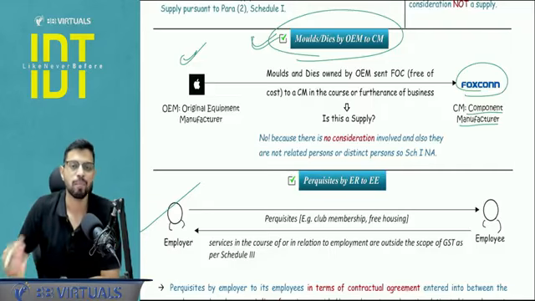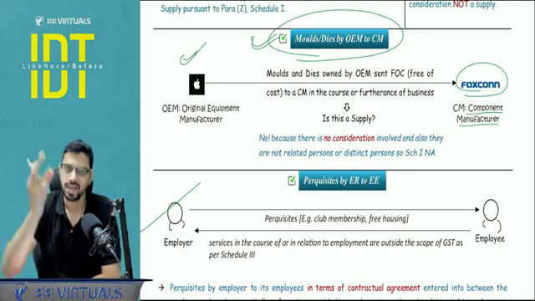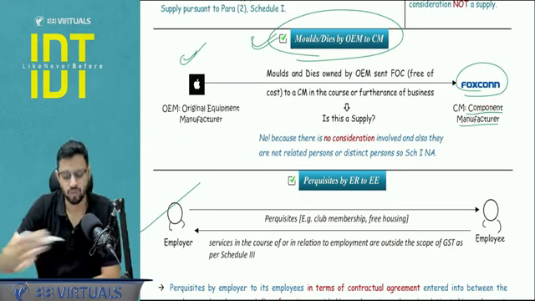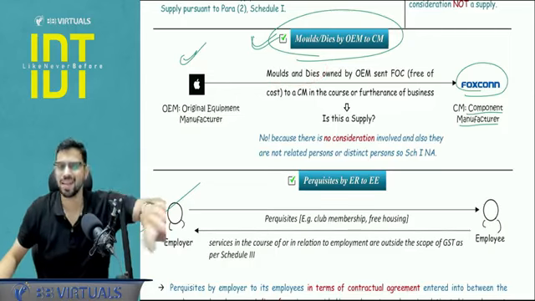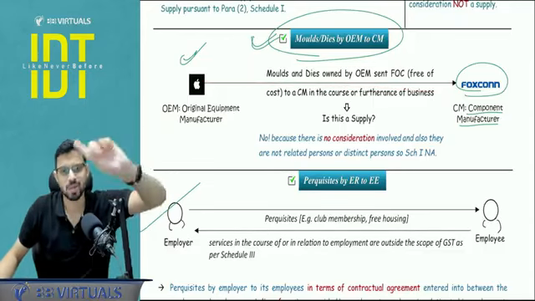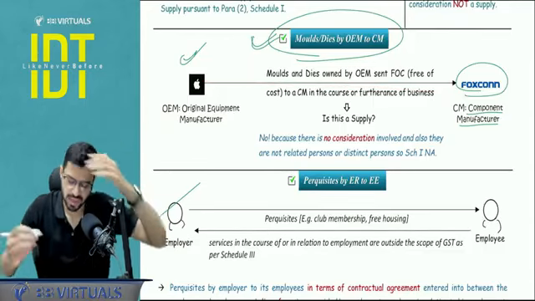Sir, why is the answer no? Because you have to apply the parameters of supply. Is there any consideration? See, supplier and recipient are there. Is it in the nature of goods? Yes, molds and dies are movable. They are in the nature of goods. But sir, is there any consideration? The answer is no. There is no consideration for sending the goods. So this will not be a supply. Is it clear? This will come in 2-3 chapters later also, and we will see it at the right time.